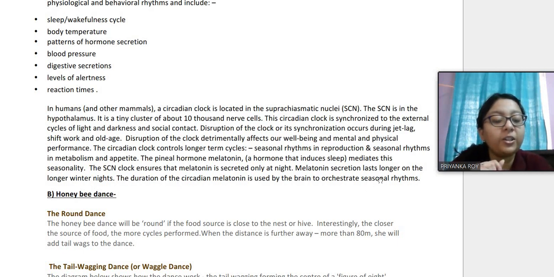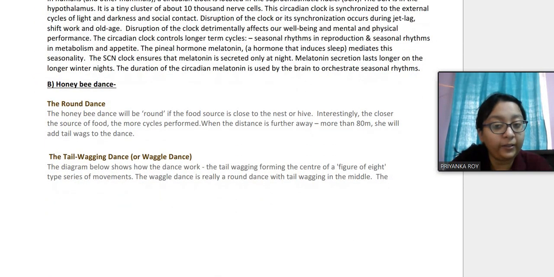So melatonin secretion lasts longer on the longer winter nights. Therefore, in the winter season, it's very comfortable to sleep more, because the melatonin secretion is quite high, and this melatonin secretion is governed by seasonality. So this is all for the circadian rhythm.